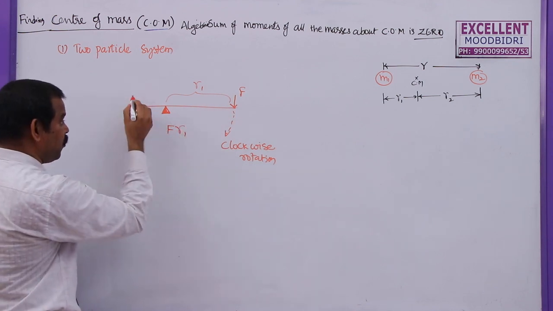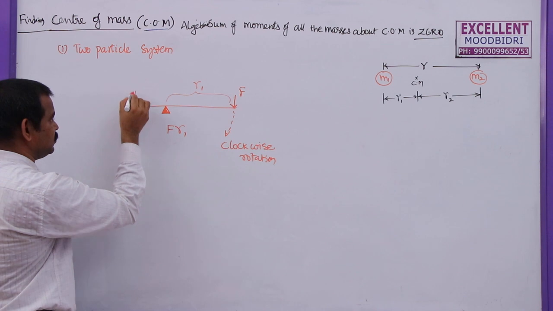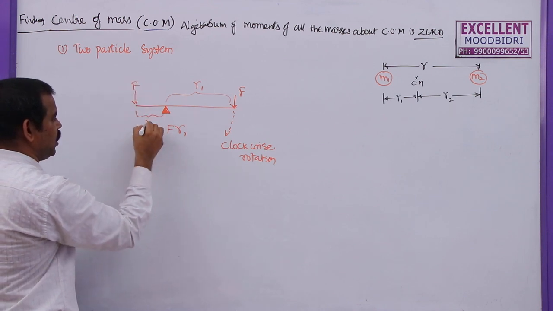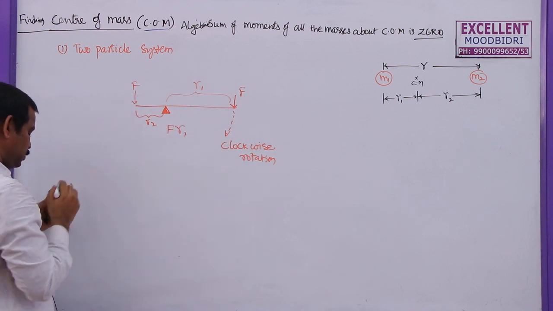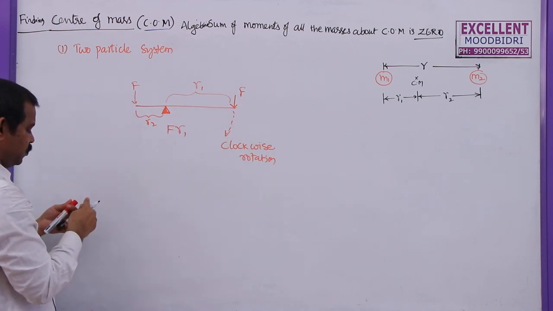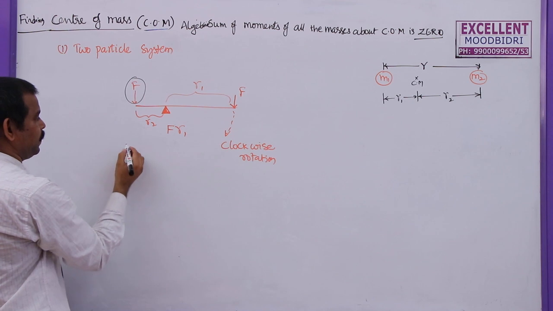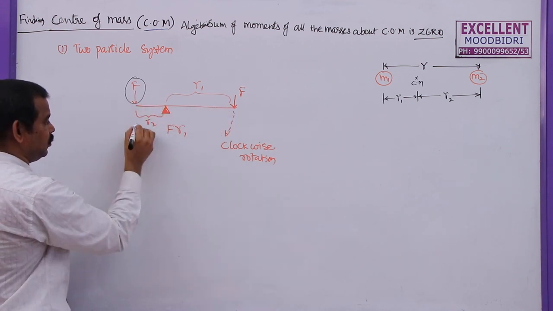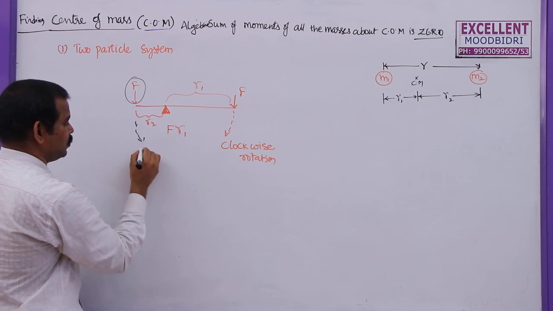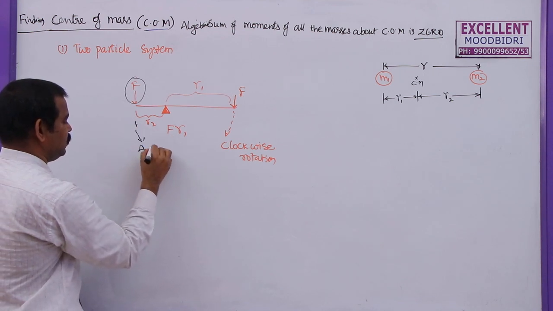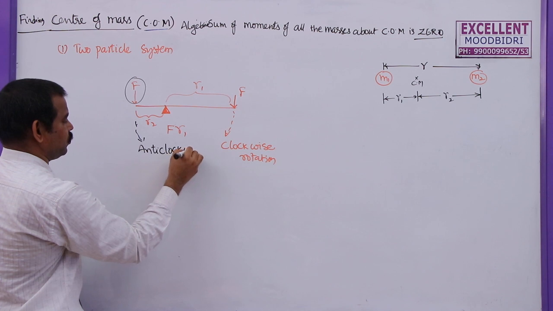Now if the same force F acts here, with distance R2, and only this force on the left side is acting, then this rod will tend to rotate in this direction. This is anti-clockwise rotation.